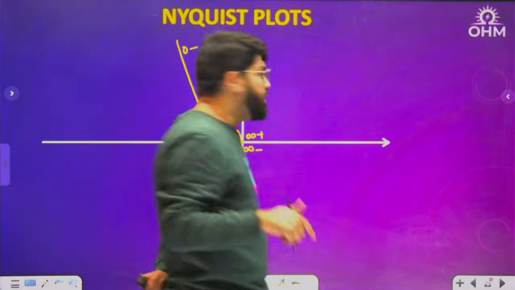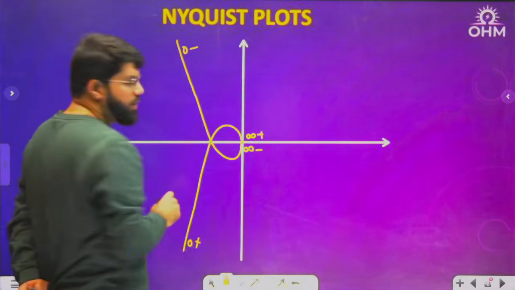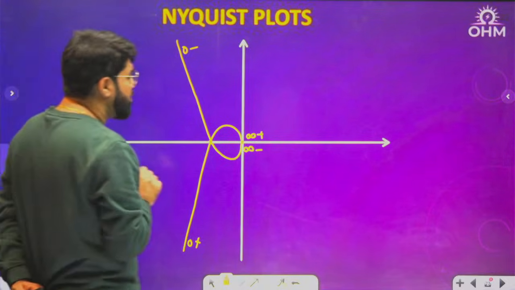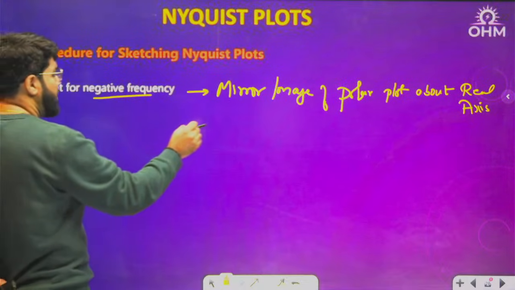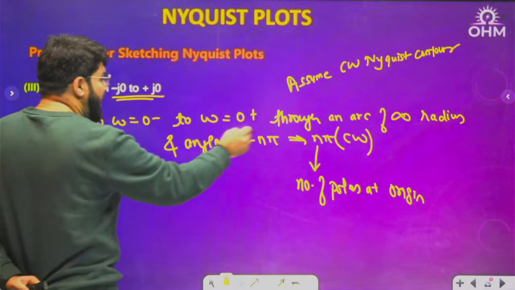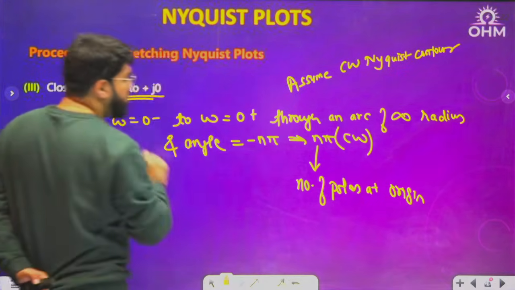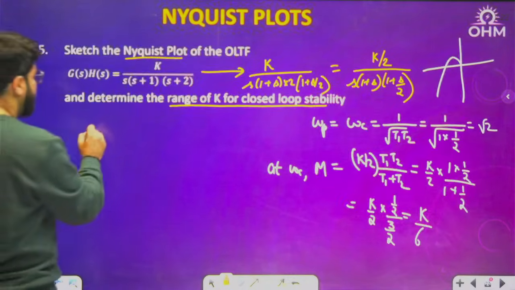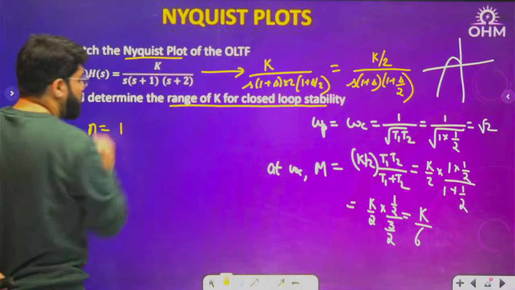And step number 3, join the 0 minus to 0 plus through an infinite arc, with an angle of n pi in the clockwise sense. So what is the n for this question? Number of poles at origin is 1.